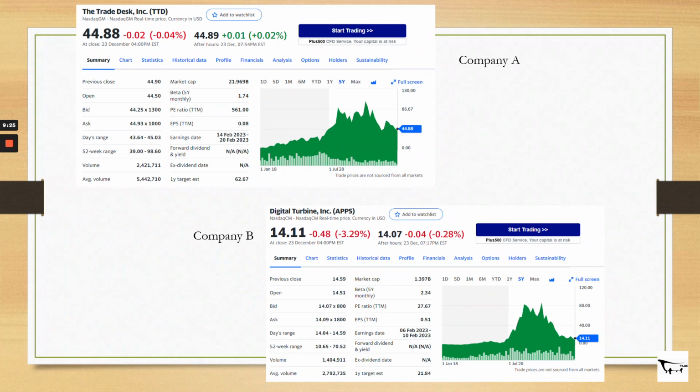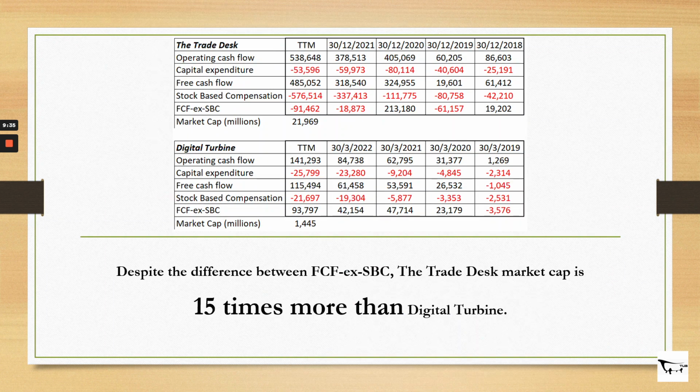When you look at this, the market cap for The Trade Desk is 21 billion, while the market cap for Digital Turbine is 1.397 billion. Sorry, I made a mistake here. The market cap for Digital Turbine should be 1.397 billion. If you look at this, despite the differences in the FCFX SBC, The Trade Desk's market cap is actually 15 times more than Digital Turbine's.